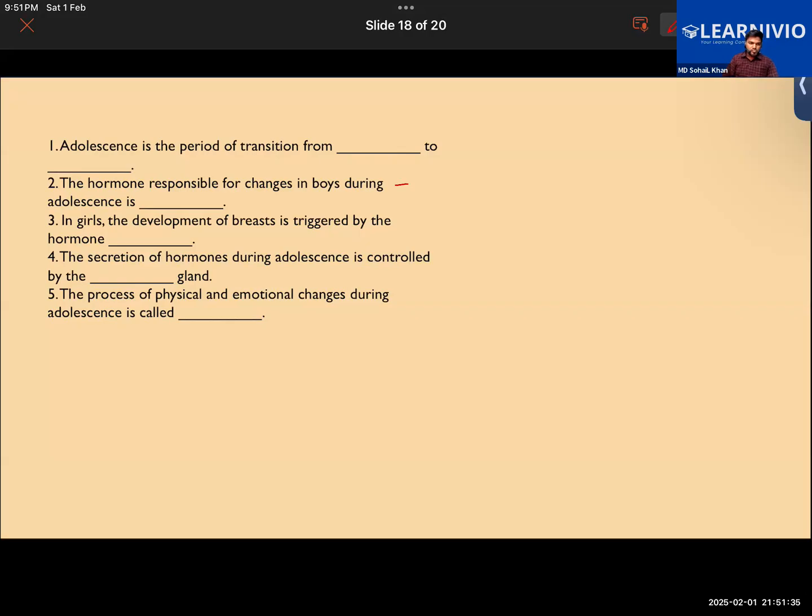Mood swing. The question is: the process of physical and emotional changes during adolescence is called. Physical as well as emotional changes. Mood swing is a different thing.